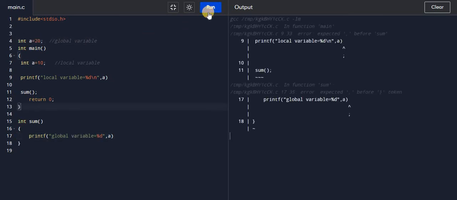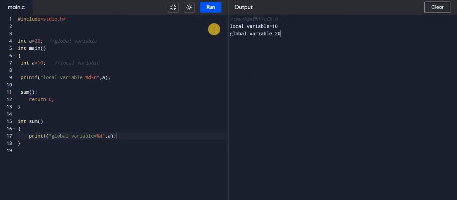If I run this, there is some error at line number 9 and 17. I forgot to give the semicolon here and here. So if I run this, you will get local variable is 10 and global variable is 20. So understood? Because I have defined integer a is equal to 20 as a global variable, I can use it in the sum function and I can print this a as 20.